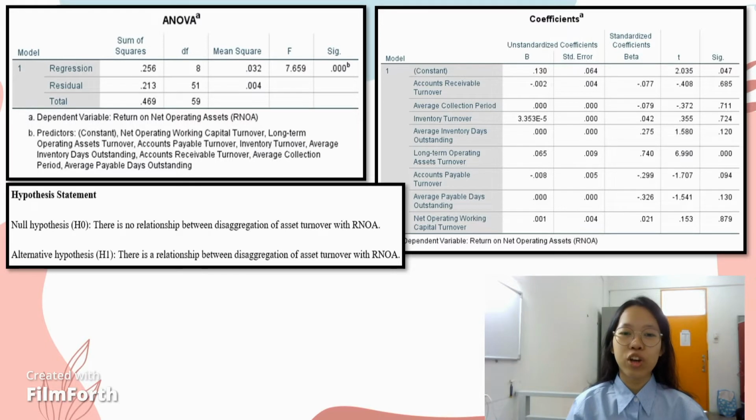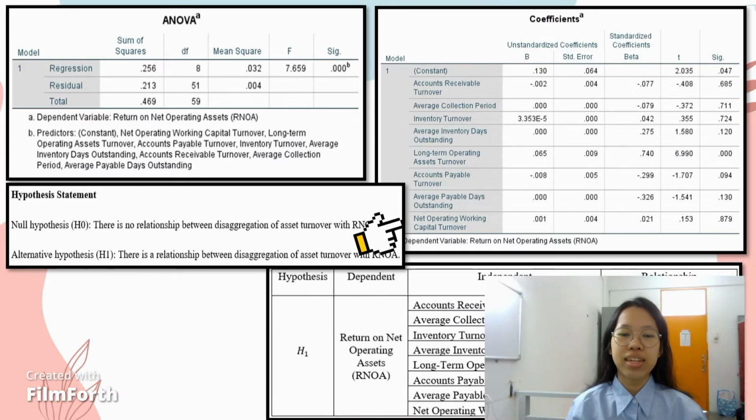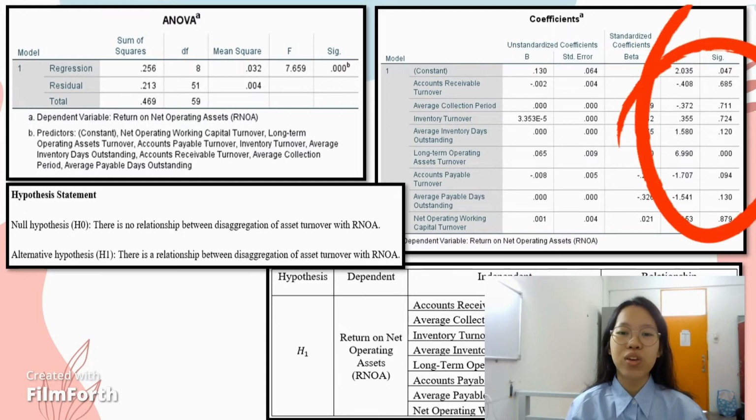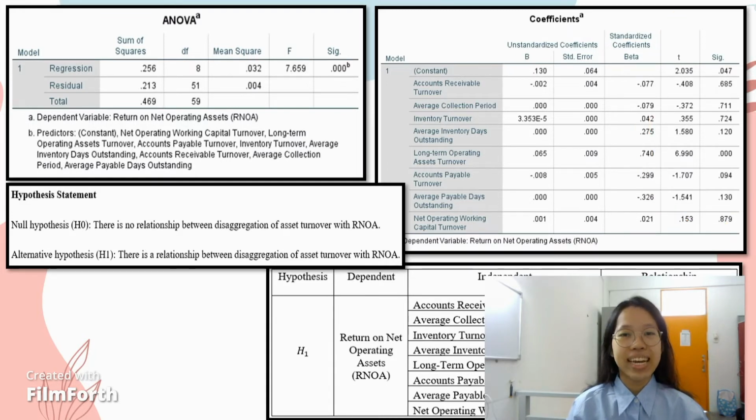According to the coefficients table, all disaggregations of asset turnover, such as accounts receivable turnover, average collection period, inventory turnover, average inventory days outstanding, accounts payable turnover, average payable days outstanding, and net operating working capital turnover, have no statistically significant impact on RNOA because they have a p-value higher than 0.05. Then it fails to reject H0.